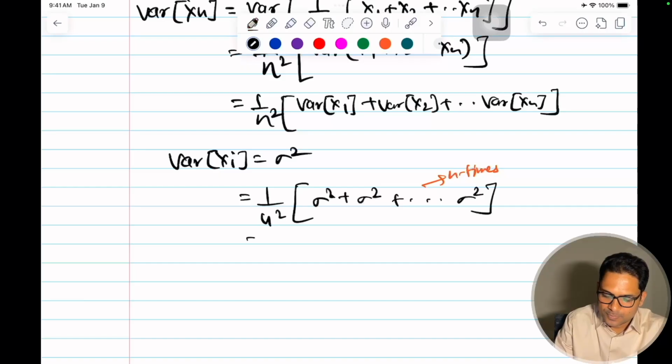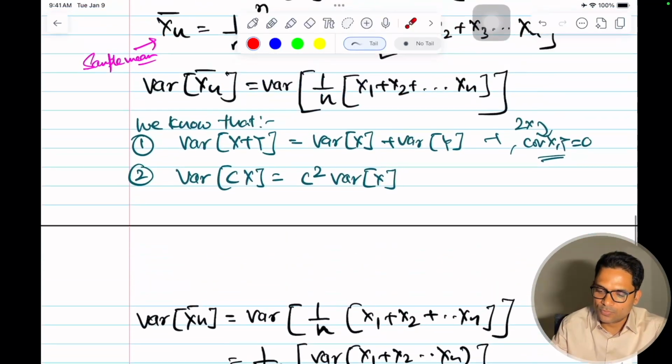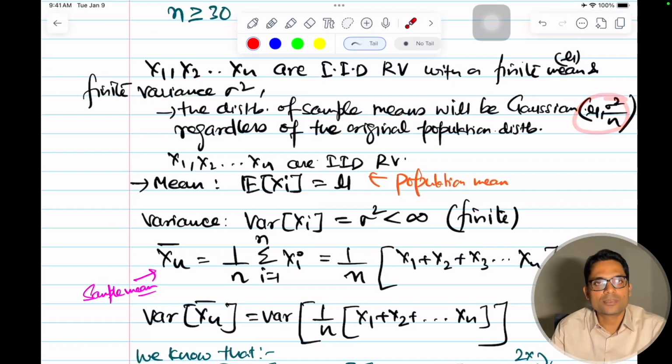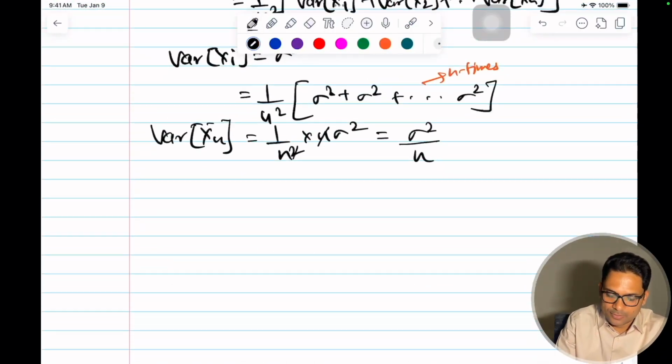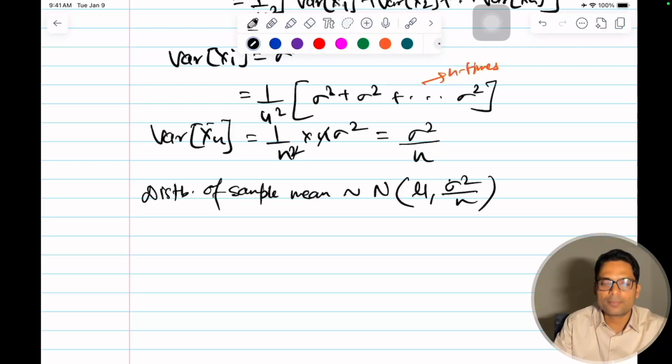Next, we can write this as 1 by n square into n times sigma square, because this is n times, this n square goes. So this will be equal to sigma square by n. So variance of sample mean is equal to sigma square by n, and that's what we proved here. This is the Gaussian. So the final distribution of sample means will be a Gaussian with mu and sigma square by n.